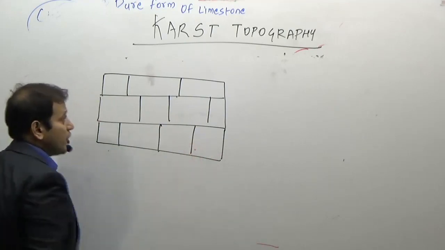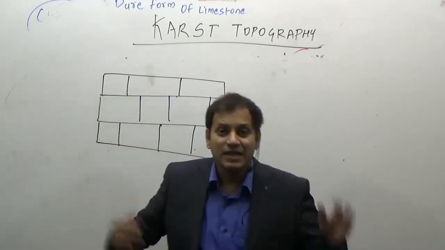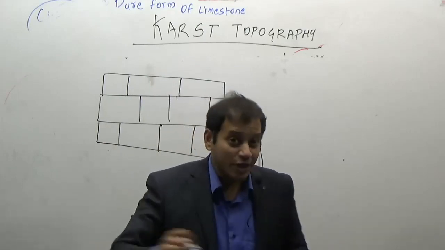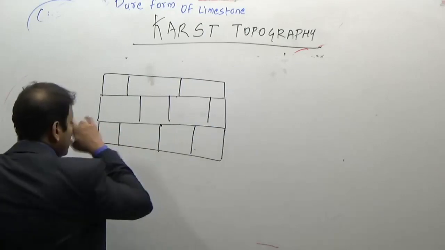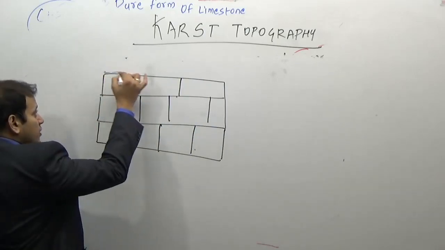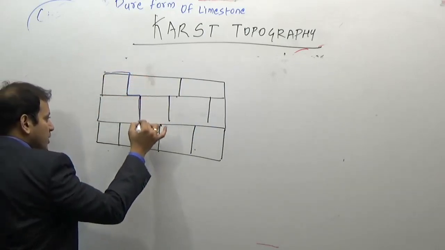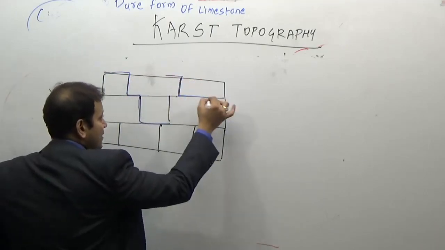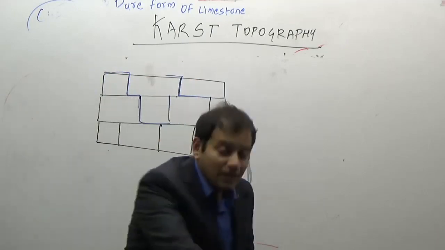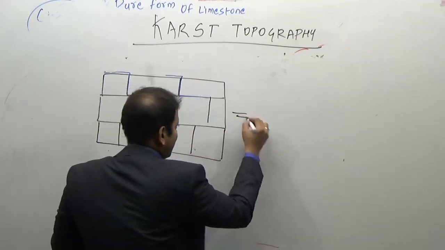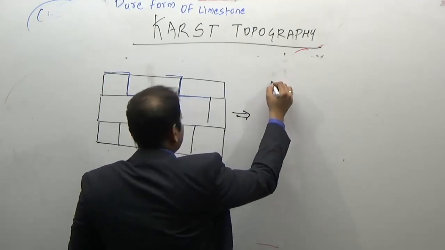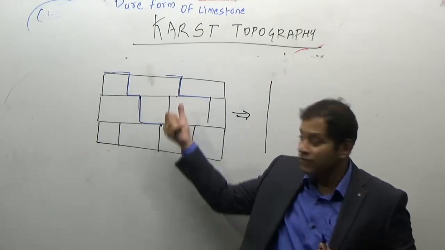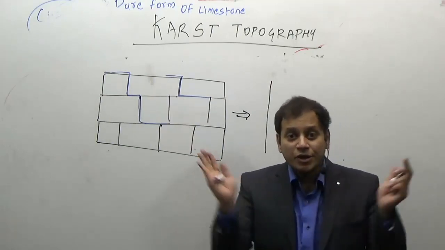Now these numerous joints, when they are exposed to water, rainwater or any kind of water, react with the water. Water falls on the rocks and starts passing through the joints. When it passes through the different joints, it enlarges them, and as a result the limestone rock gets converted into a well-jointed rock. Because of the reaction with the water, the paths of the joints get dissolved in water, and therefore the joints open up.